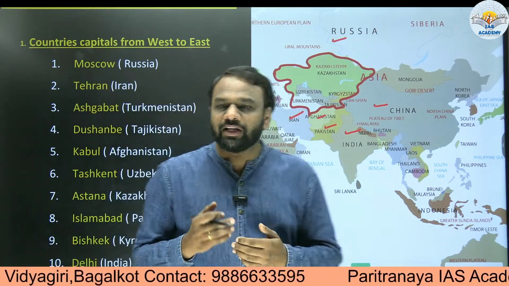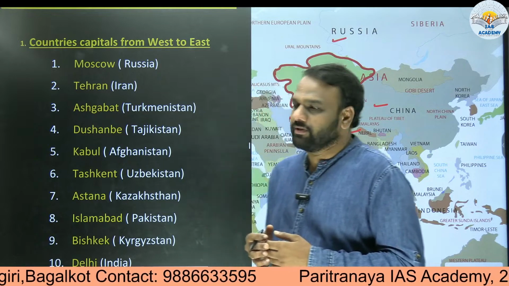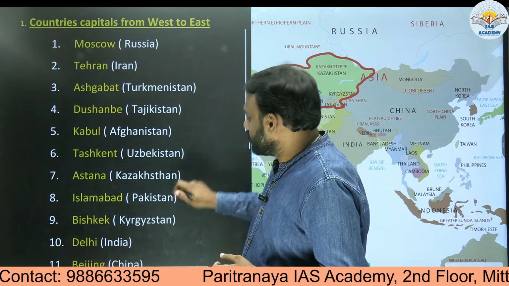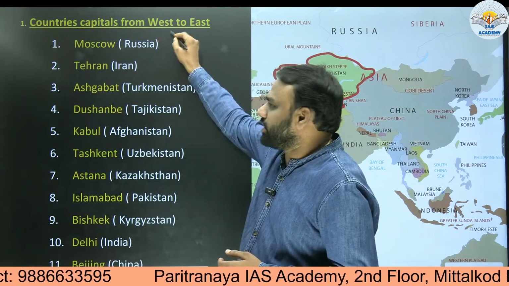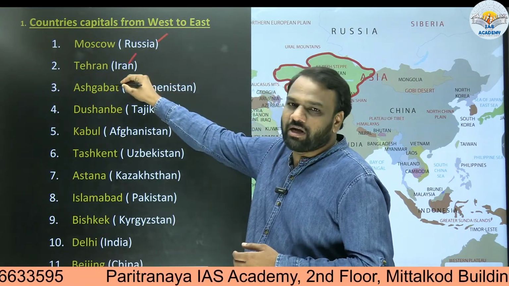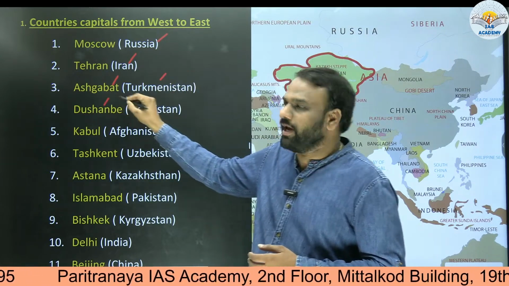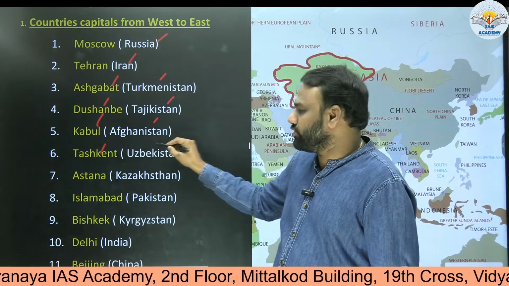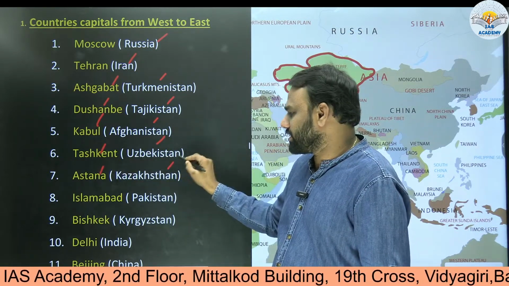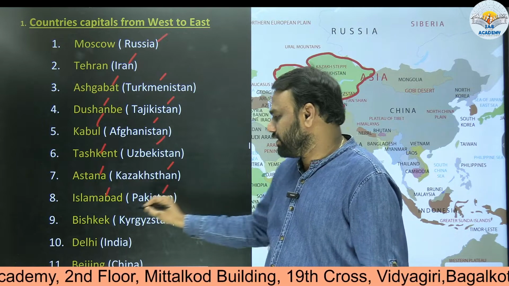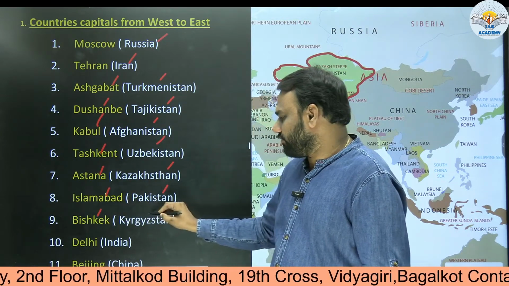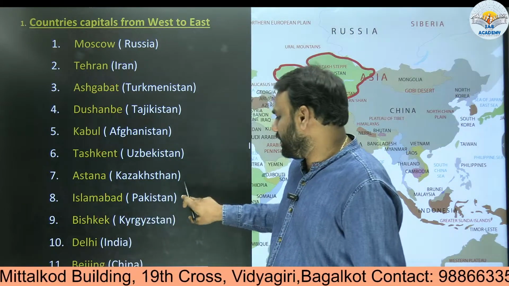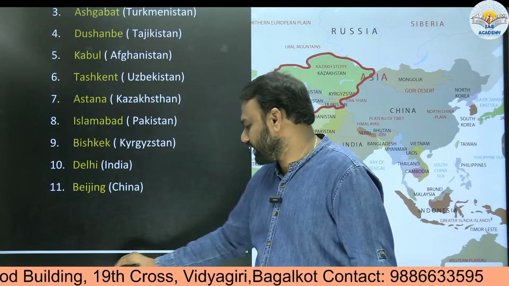In the first go, we need to understand the capitals of these countries. If you look at this list, Moscow is the capital of Russia, Tehran, capital of Iran, Ashgabat, capital of Turkmenistan, Dushanbe, capital of Tajikistan, Kabul, capital of Afghanistan, Tashkent, capital of Uzbekistan, Astana, capital of Kazakhstan, Islamabad, capital of Pakistan, Bishkek, capital of Kyrgyzstan, Delhi, capital of India, and finally Beijing, capital of China.